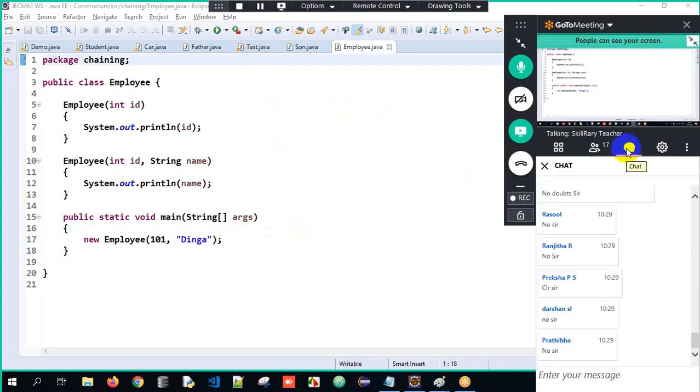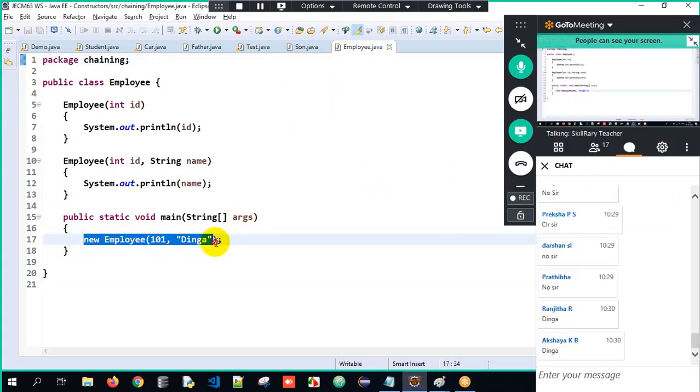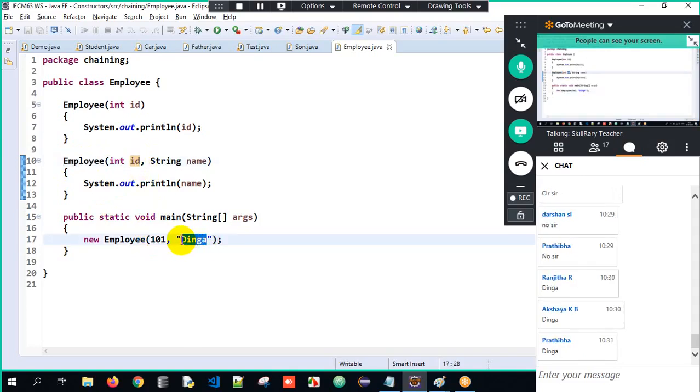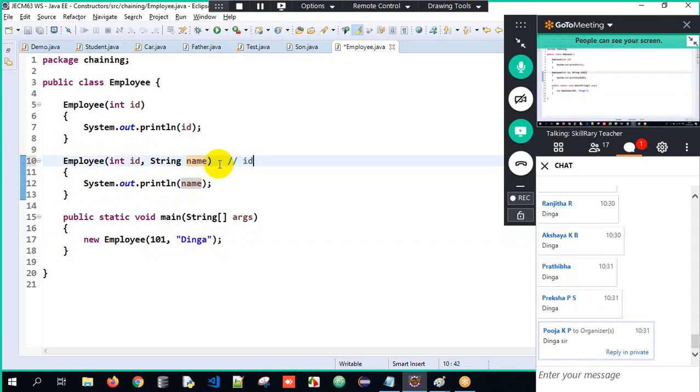Great, very good. You are creating an object, and simultaneously the constructor will get called. You are passing 101 which is stored into id, and dinga will get stored into name. Whatever you told is absolutely valid. id will be 101 and name will get initialized to dinga.